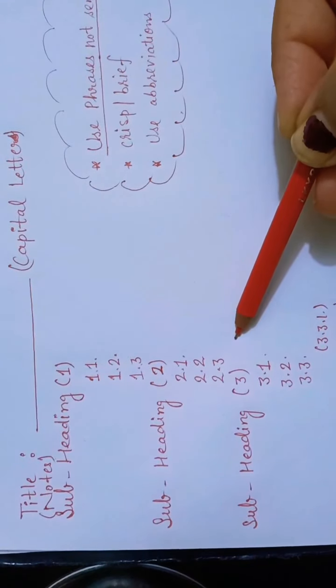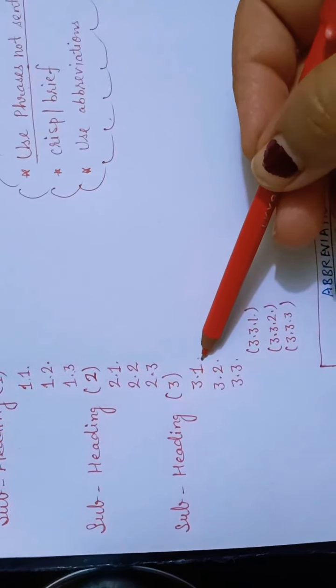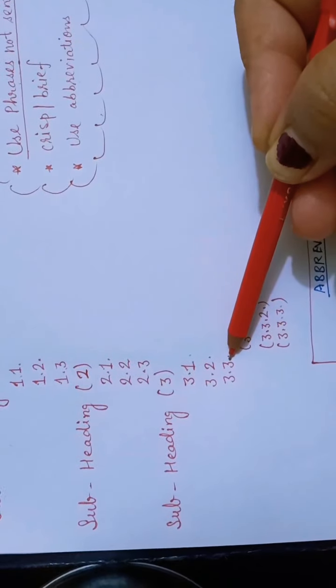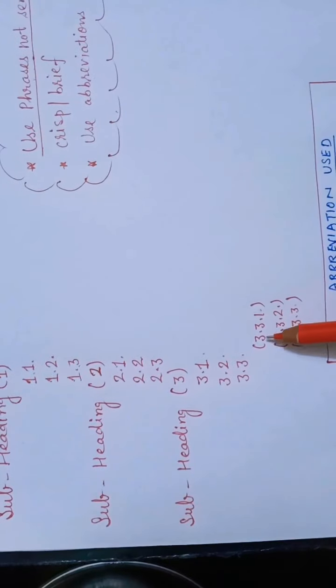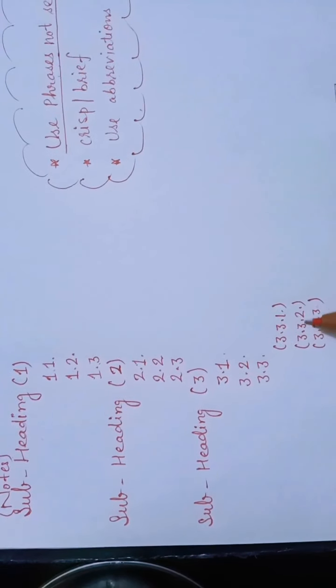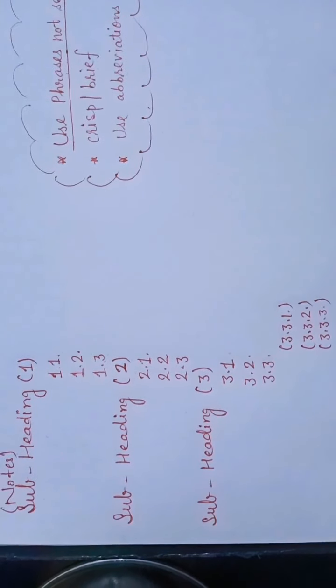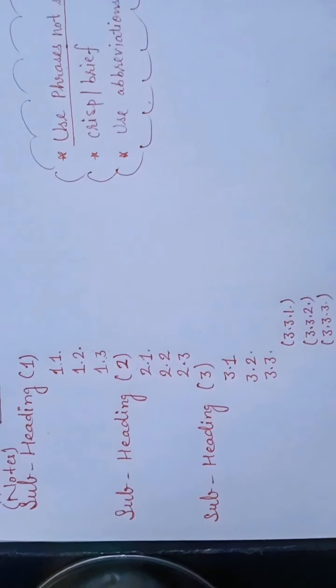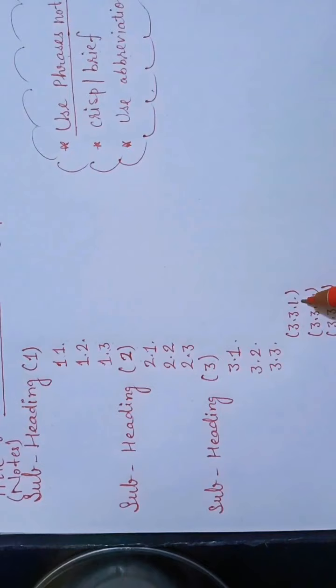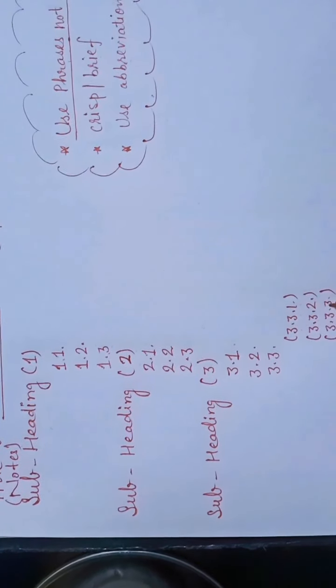Then comes your subheading number 3. It will come like 3.1, 3.2, 3.3, and here I have written 3.3.1, 3.3.2, 3.3.3. It simply means if you feel some sub points are coming in my headings that I need to write, for this you may use this pattern, this format.